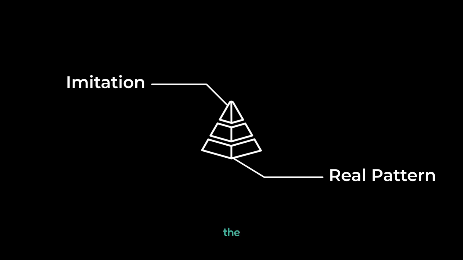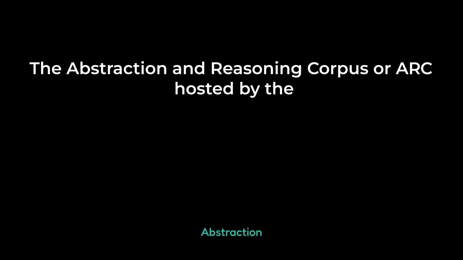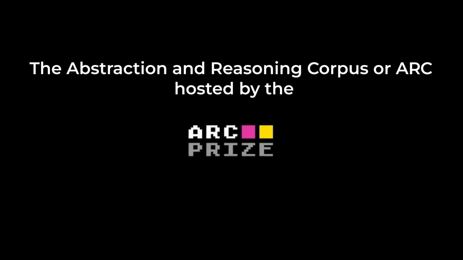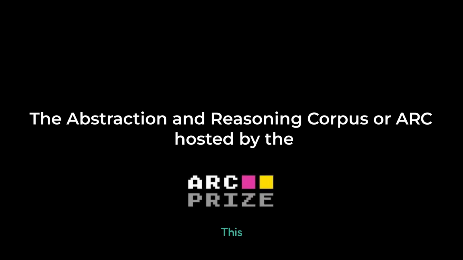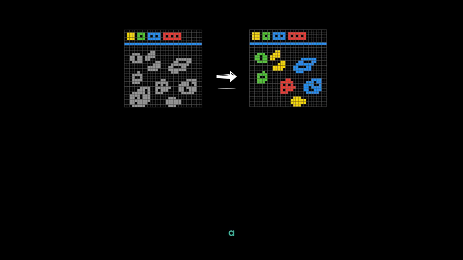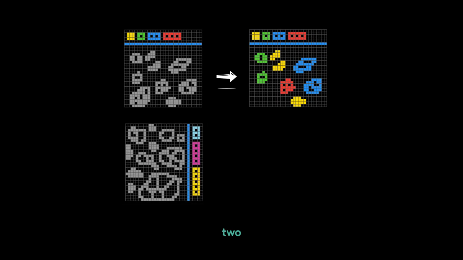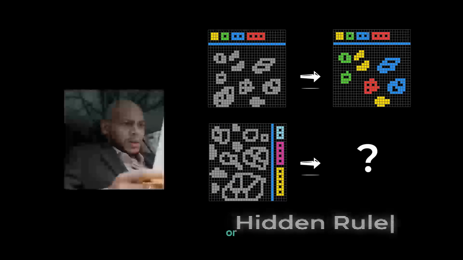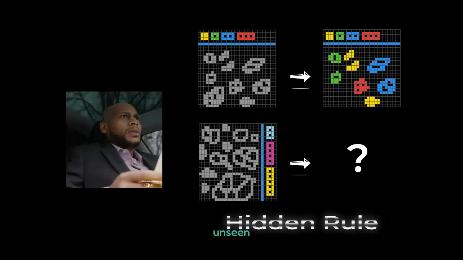But if you want to see the purest distillation of this problem, you have to look at our third benchmark, the Abstraction and Reasoning Corpus, or ARC, hosted by the ARC Prize. This isn't a test of knowledge, it's a test of intelligence itself. Here's how it works. Each ARC problem is a visual reasoning puzzle. You are shown 2 or 3 training pairs. Each pair consists of an input grid of colored squares and a corresponding output grid. These examples demonstrate a single hidden rule or concept. Your task is to look at a final, unseen input grid and generate the correct output grid by applying that same rule.